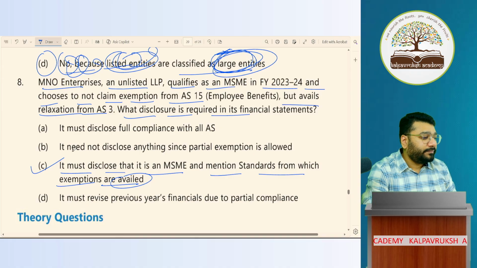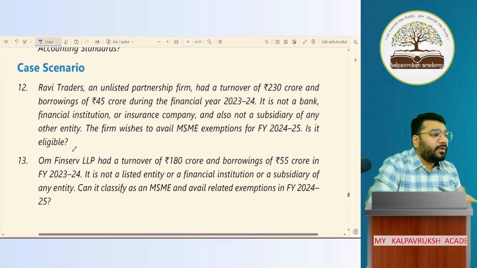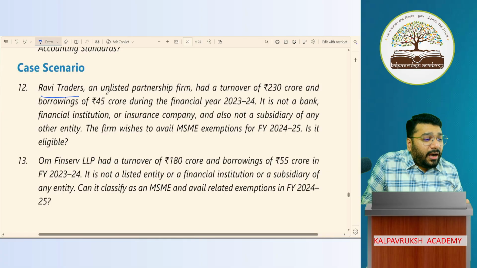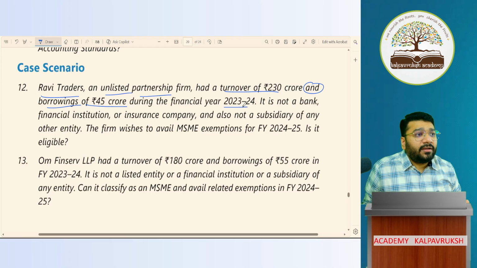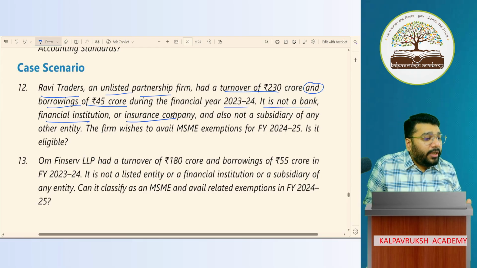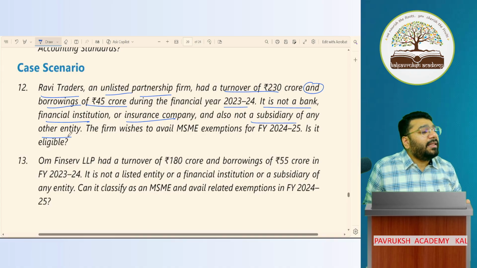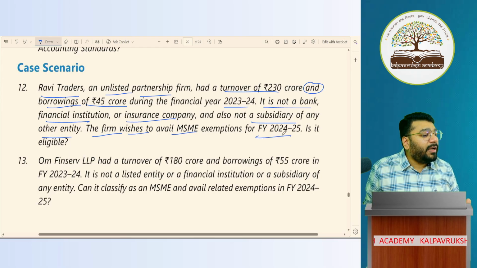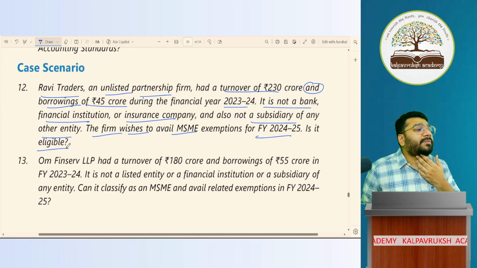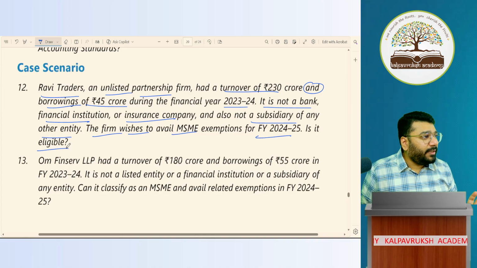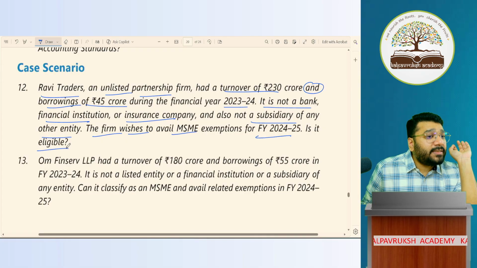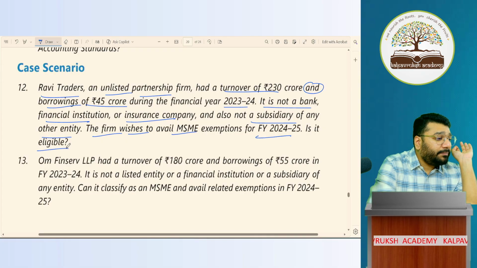Okay, not okay. Now, Ravi Traders, unlisted partnership firm, turnover 230 crore and borrowing 45 crore. Which year? 23-24. It is not a bank, nor FI, nor insurance company, nor subsidiary of any other large entity. The firm wishes to avail MSME exemption for 24-25. Is it eligible? Yes, it is MSME. Now, how do you write the answer and come in the exam?